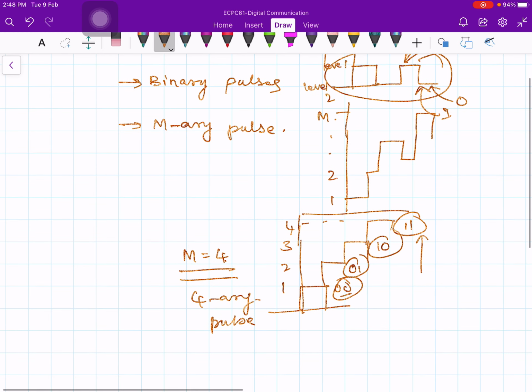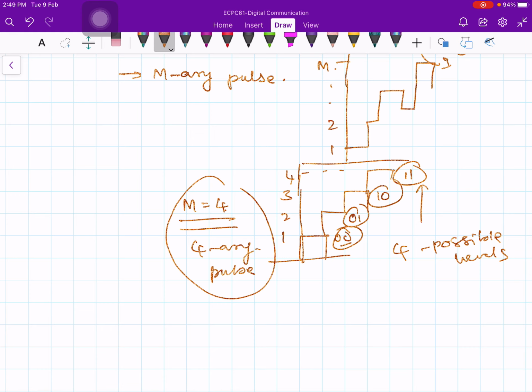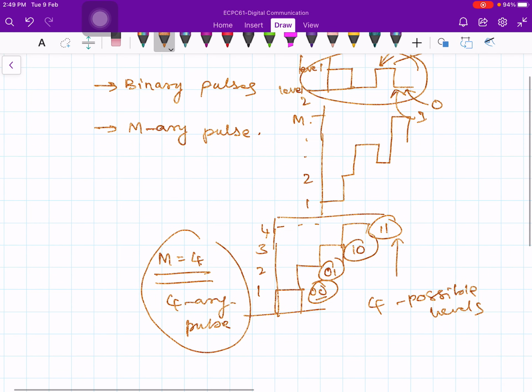So you club two bits into a single amplitude with 4 possible levels and so on. But we will talk more about that later. We will not talk about these M-ary pulses now. We will discuss more on binary pulses. In general, therefore, we are going to transmit on the channel pulse sequences with discrete levels, and one important thing is these levels are discrete. It is not continuous. These all are discrete levels.